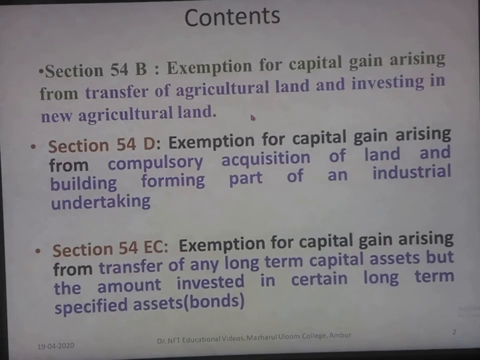Section 54D deals with exemption for capital gain arising from compulsory acquisition of land and building forming part of an industrial undertaking. And section 54EC deals with exemption for capital gain arising from transfer of any long-term capital asset, but the amount invested in certain long-term specified assets like bonds. Now let us see one by one in detail.